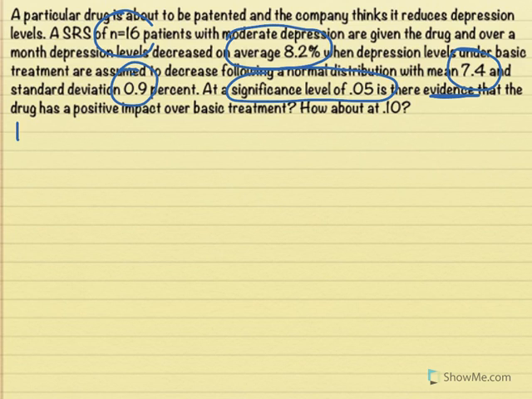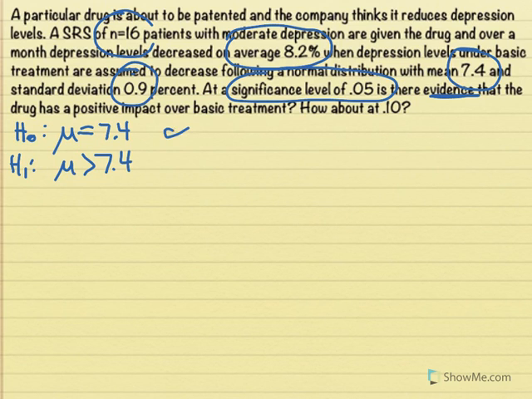So let's go ahead. Step 1, state the hypotheses and alpha. Our null hypothesis is always going to be mu equals something, and in this case, mu equals the status quo. So we take for granted that even this drug, without taking any data into account, is just like normal treatment, and on average, it will reduce depression level by 7.4%. In contrast, our hunch, or what we want to see if the drug company is telling the truth, is whether mu is actually greater than 7.4. So does this drug have a bigger impact than normal treatments?